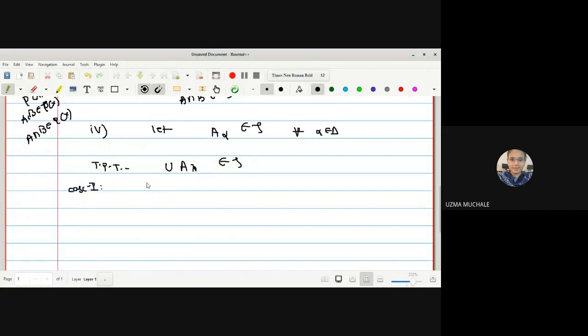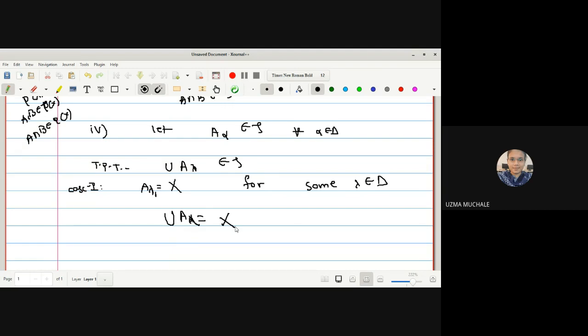In a very similar way as we proved for the intersection, we will collect some A lambda equal to X for some lambda which is a member of the index set. Then what will be the union of all the A lambdas, or all the A alphas, whatever it is? If lambda we have used, let us select A lambda 1 is equal to some X. So what will be the union of all A lambdas if at least one of them is equal to X? X itself.